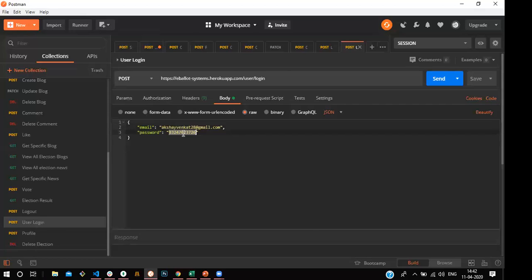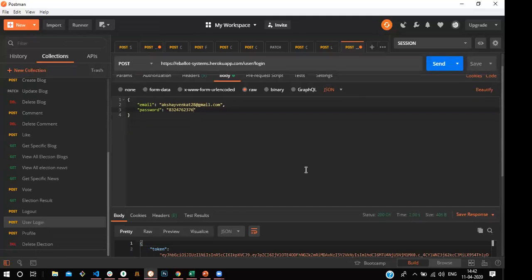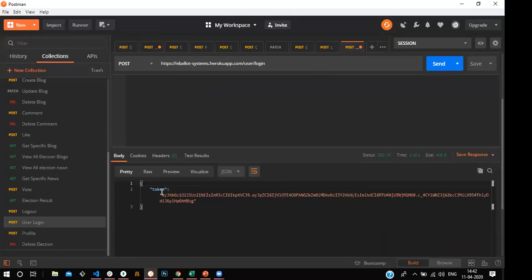Yeah, you can see this is this user's password. Once they submit, they will get the token. If you pass the token, then only you will be able to access the OTP.